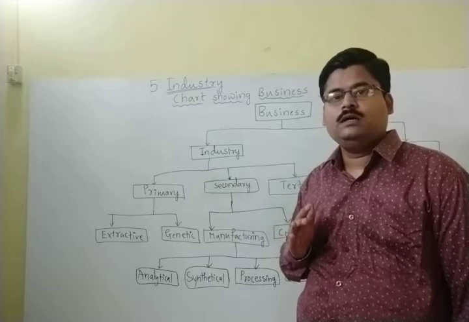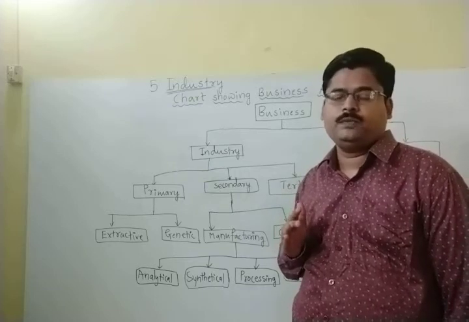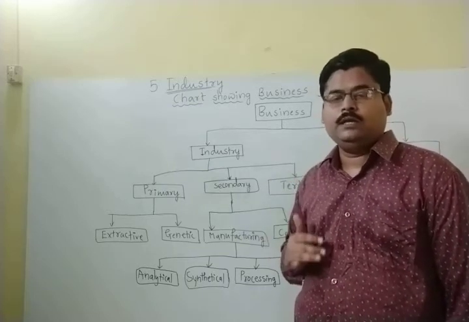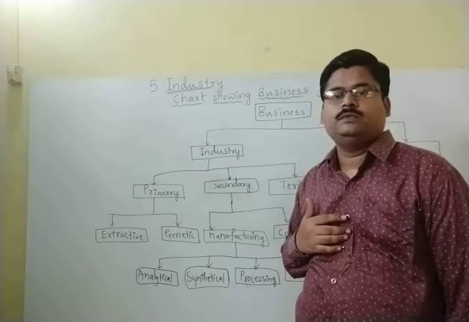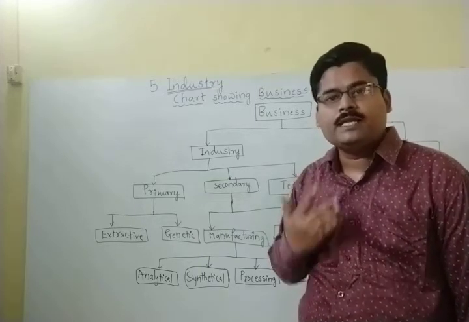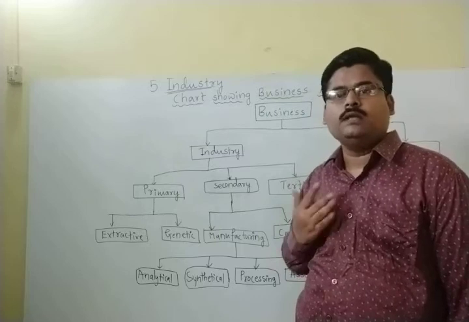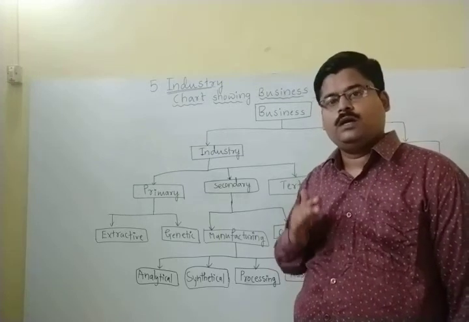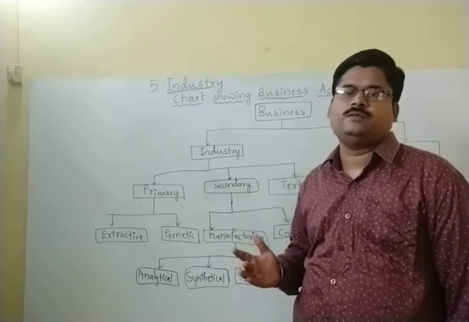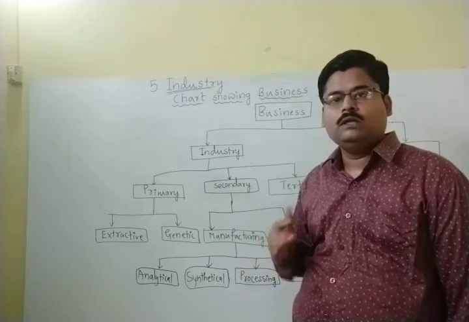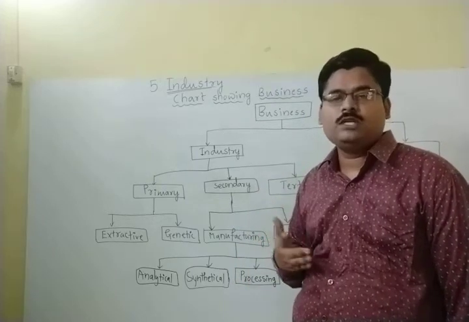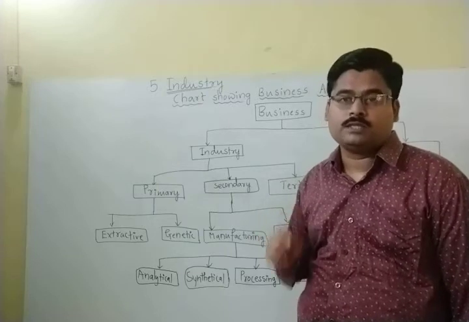And if you see the process prevailing in those industries, you can rightly say what activities are going to be engaged by those industries. They are going to convert the raw material into the finished products, or convert the semi-finished products into the finished products.